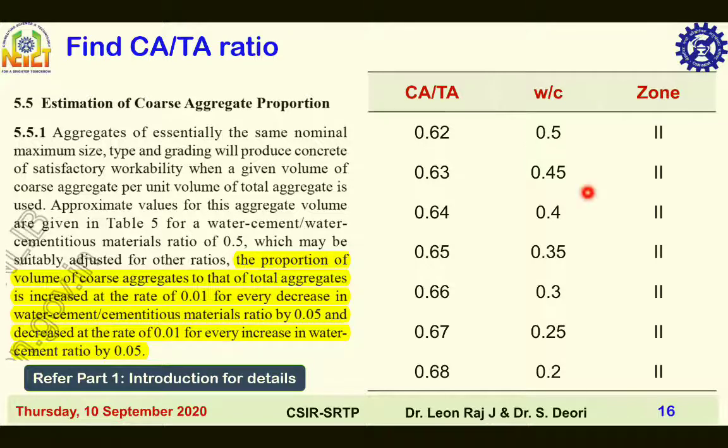For water cement ratio of 0.50, the Ca by Ta value for zone 2 fine aggregate is 0.62. Then when water by cement ratio decreases to 0.45, the Ca by Ta increases to 0.63. Likewise, the Ca by Ta value for water cement ratio of 0.327 is 0.6546, that is 65.46 percent of total aggregate is coarse aggregate and 34.54 percent of total aggregate is fine aggregate.